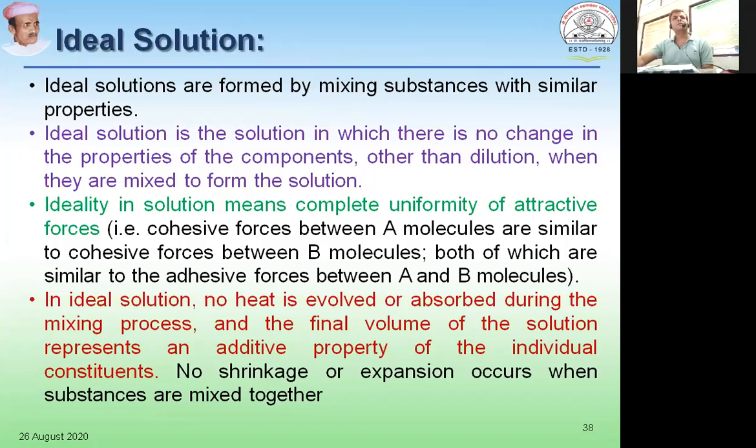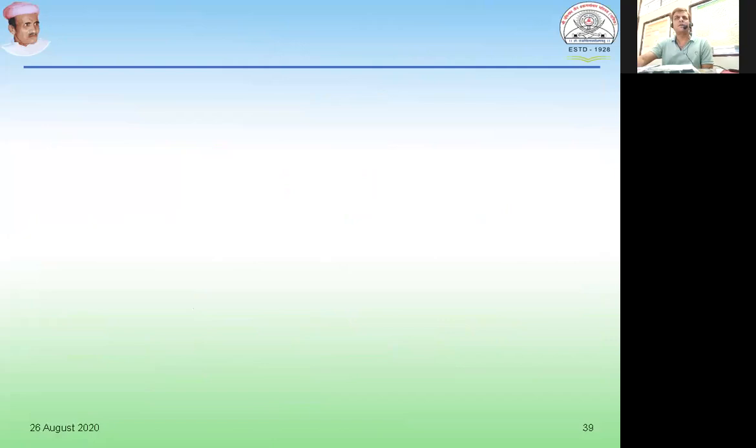And these solutions formed by mixing substances having similar properties are known as ideal solutions. An example is a solution of methanol and ethanol. Another way of defining an ideal solution is a solution which obeys Raoult's law. We'll explain Raoult's law in our next lecture, but at this point it is required to mention it because there is another way of defining an ideal solution, and that is that ideal solutions are those that obey Raoult's law.